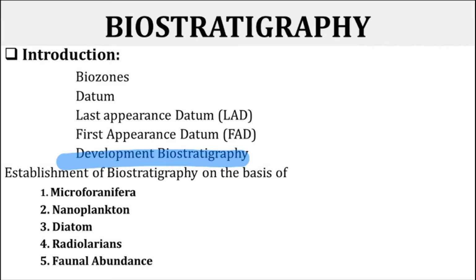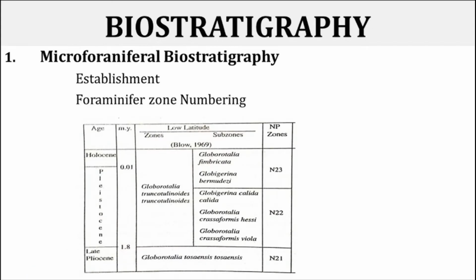Now, the establishment of biostratigraphy is on the basis of different kingdoms, plant as well as animal kingdom, out of which there are 5 which are very important. One is the microforaminifera, second is nanoplankton, diatom, radiolarians, and the last one is the faunal abundance. Now we will see in detail what is microforaminiferal biostratigraphy.